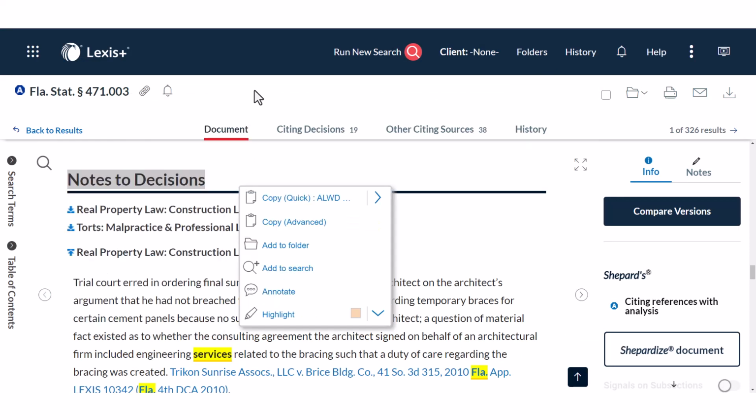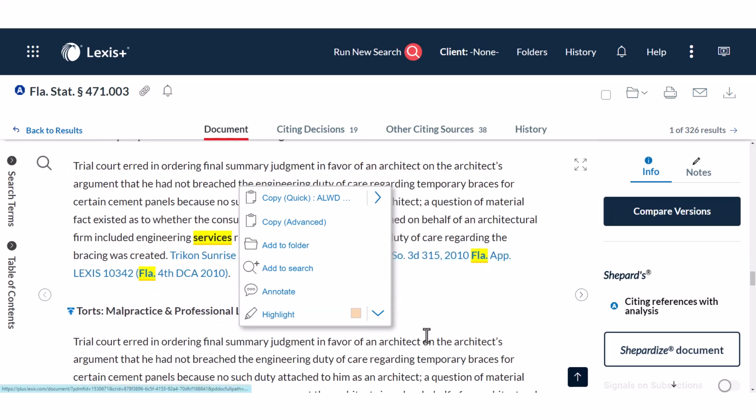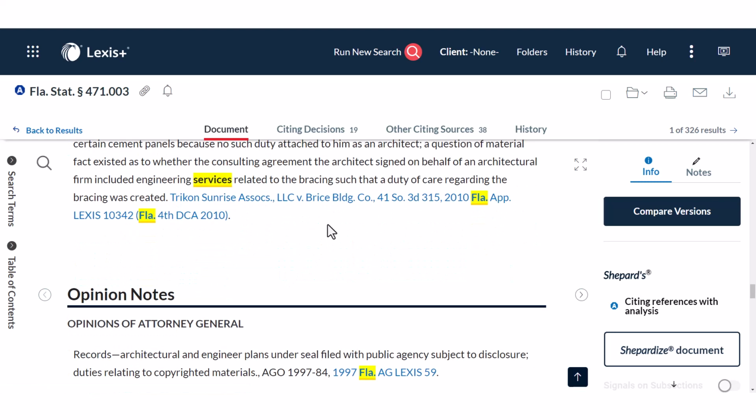So there's a quick look at what annotations are, and you can see how quickly you can go from codified law to bam, here's a whole bunch of cases that interpret this piece of codified law.